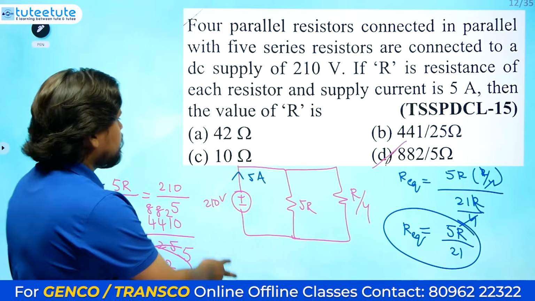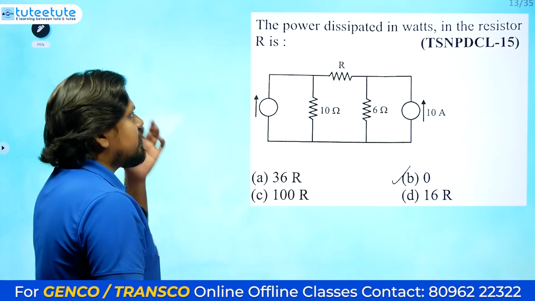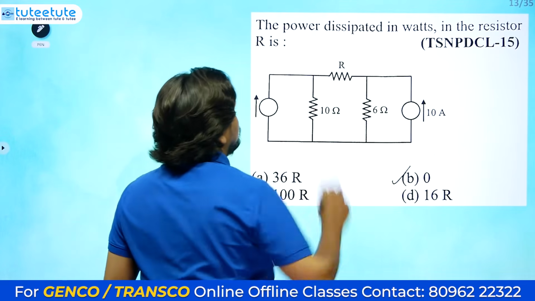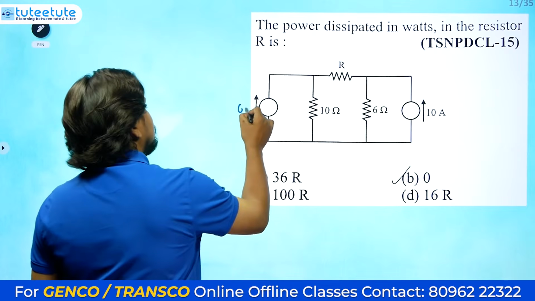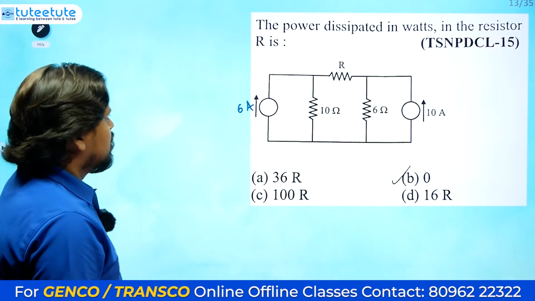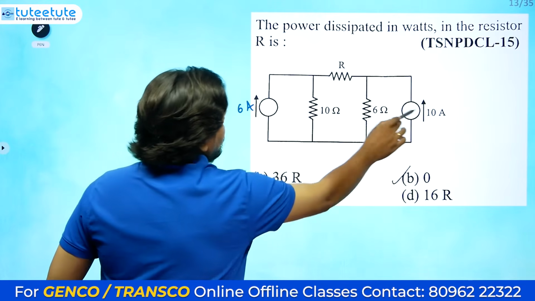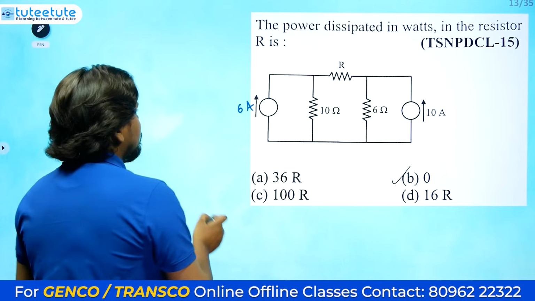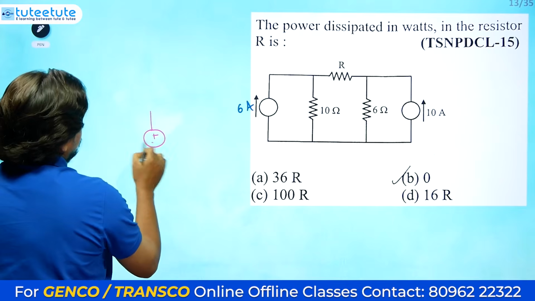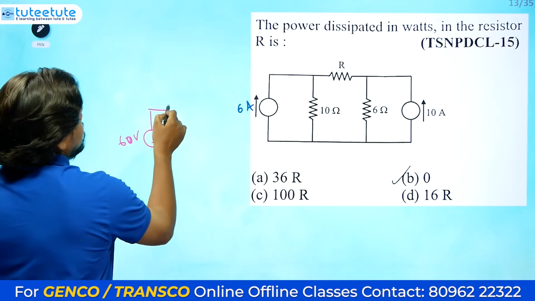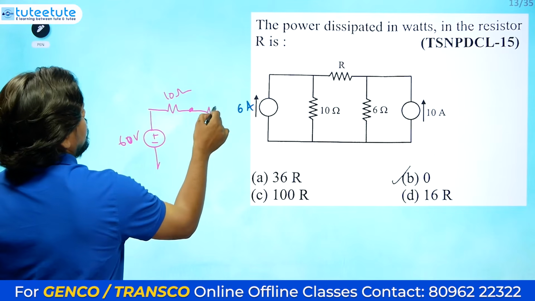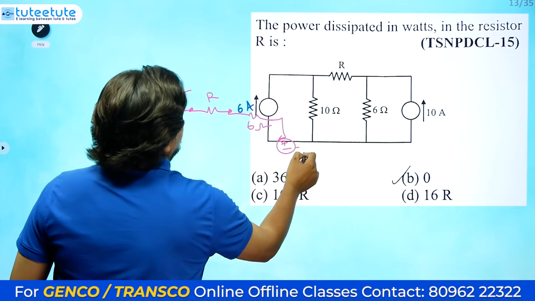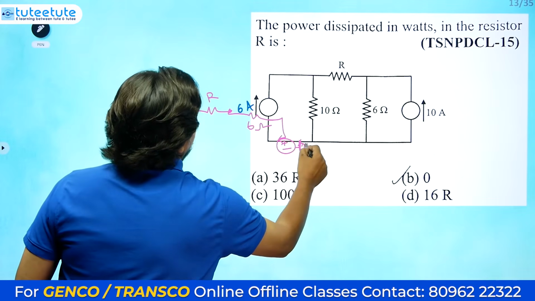waste more time also. Next one: the power dissipated in watts in the resistor R is. In the resistor R they are asking about power dissipation. Here I already know this is a 6 ampere current source. Whenever you see a current source in parallel with a resistance, immediately convert it into a voltage source in series with the resistance. So you will get a 60 volt source in series with 10 ohms, and here already resistance R is there, and here 6 ohms of resistance is there, and here you will get 6 into 10, so here also 60 volt.